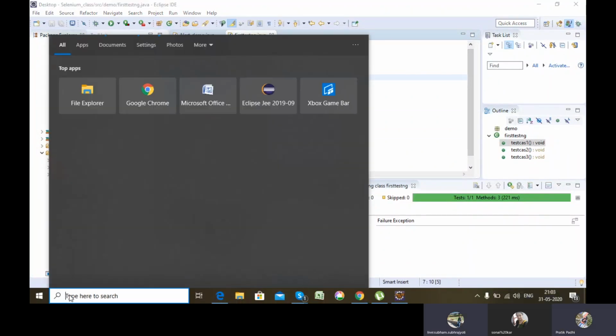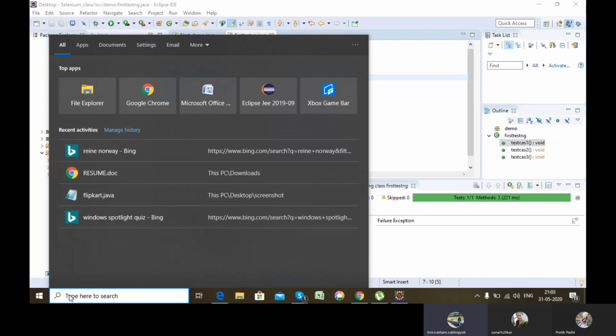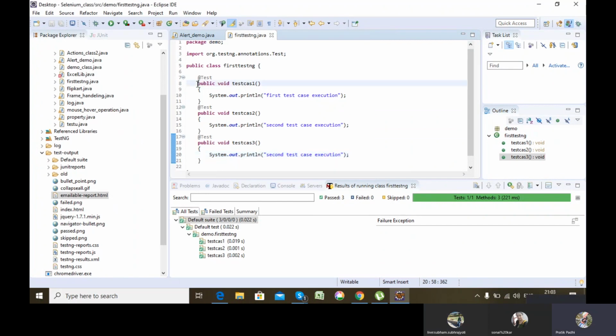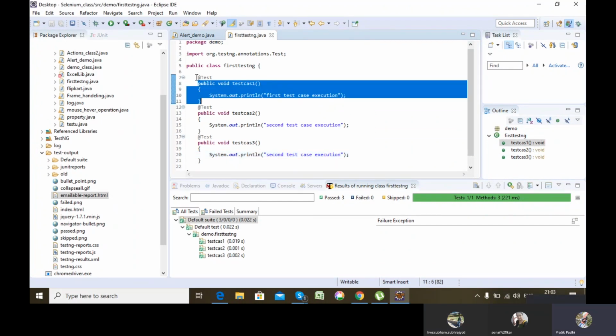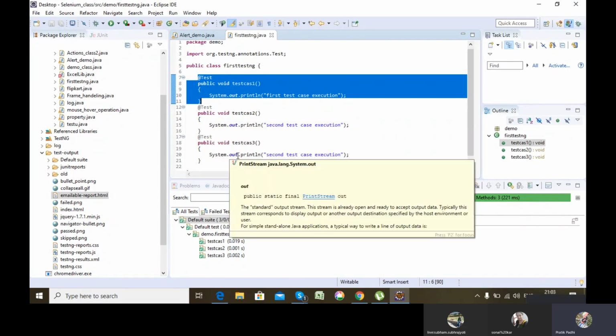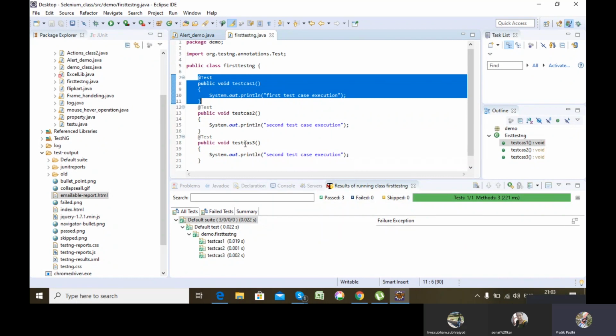So, sir, basically we have used methods inside this particular class. No, these are the methods, yeah, methods. These are the methods, but there are multiple points of execution. Here my first test case got automated. Here my second test case got automated. Here my third test case got automated, and all were independent of each other. If one fails, it doesn't affect test case 2 or test case 3, right? Yes, okay, sir. Yes, sir.